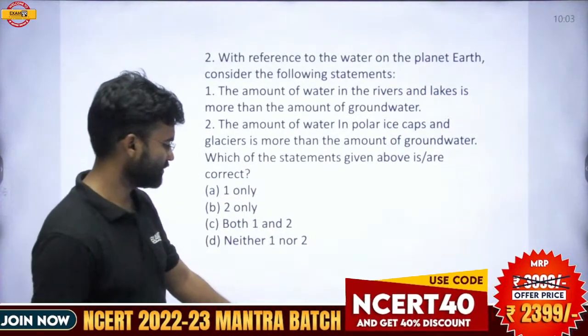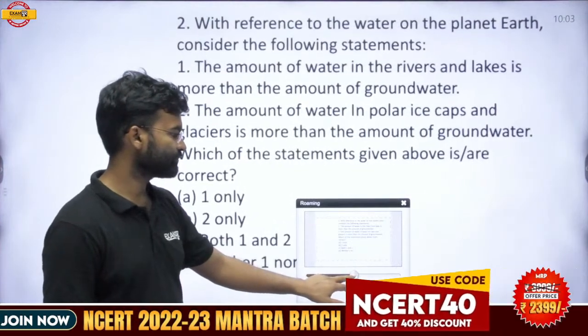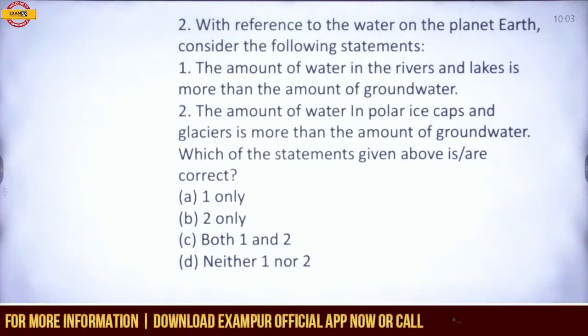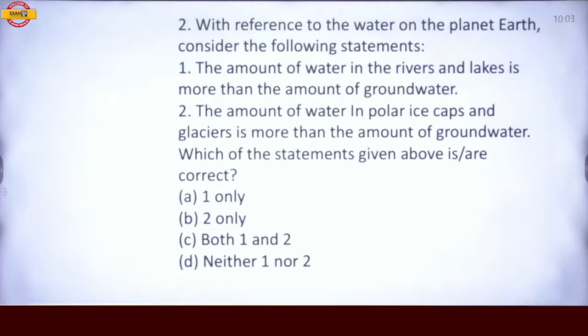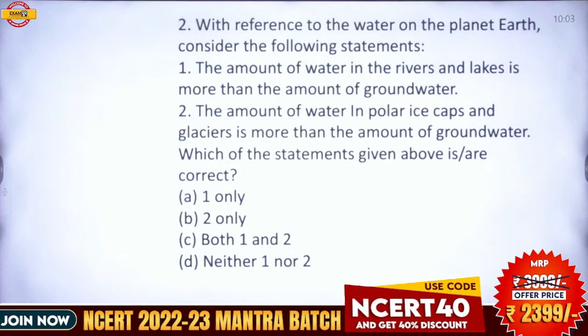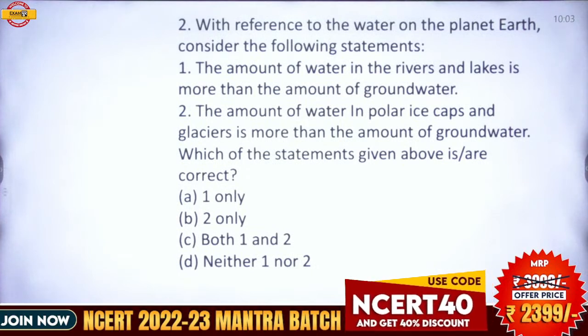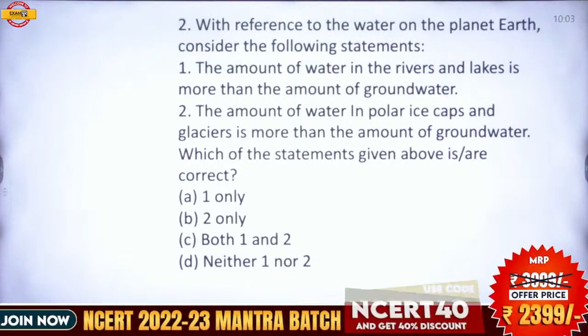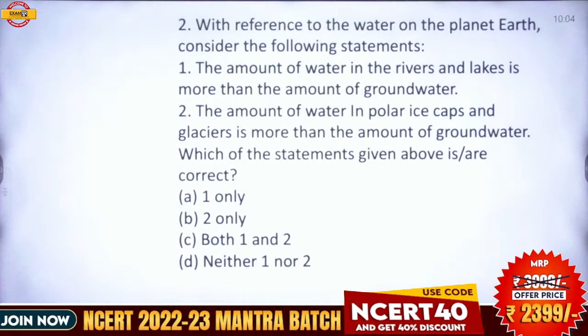Question number two. Read this question easily and carefully, and then try to respond. This question came from the NCERT class 7th. With reference to the water on planet Earth, consider the following statements. The amount of water in the rivers and the lakes is more than the amount of groundwater. The amount of water in polar ice caps and the glaciers is more than the amount of groundwater. Which statement is correct?